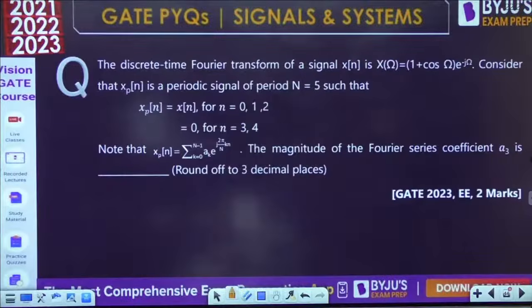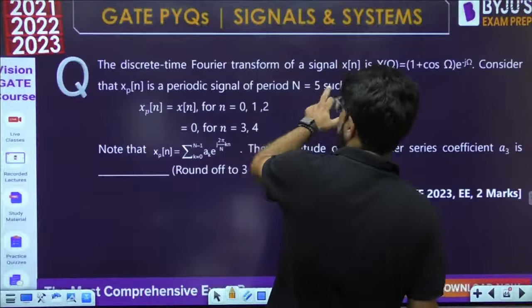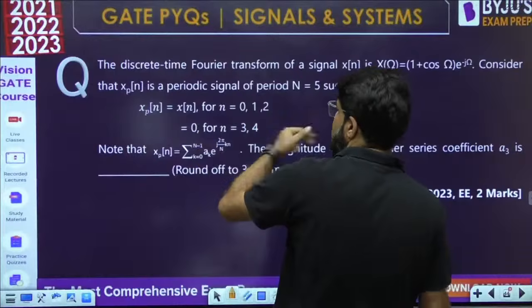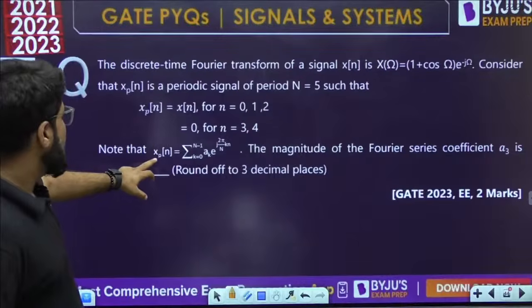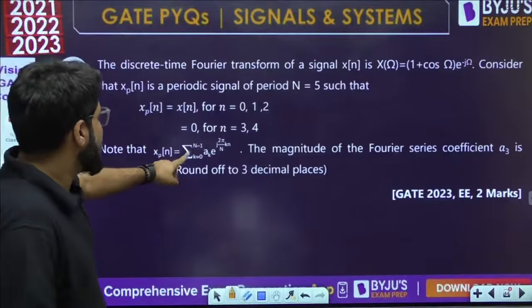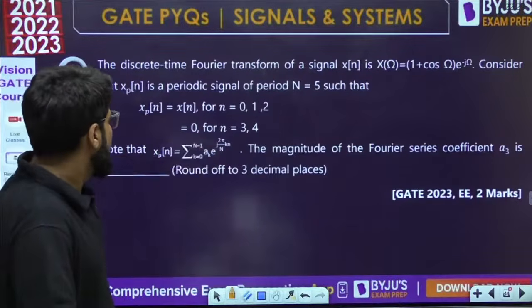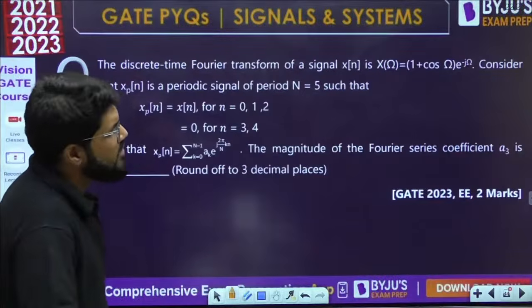2023 EE, 2 marks question. The discrete time Fourier transform of a signal is given: X omega is equal to 1 plus cos omega times e power minus j omega. Consider that xpn is a periodic signal of period n equal to 5 such that xpn is equal to xn for n equal to 0, 1, 2, and equal to 0 for n equal to 3 and 4. And xpn is given by the summation from 0 to n minus 1 of ak e power j 2 pi by n kn. That is the Fourier series formula again, DTFS. The magnitude of the Fourier series coefficient A3 is asked.